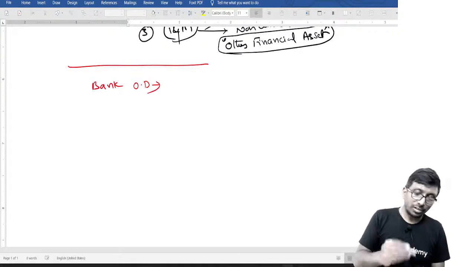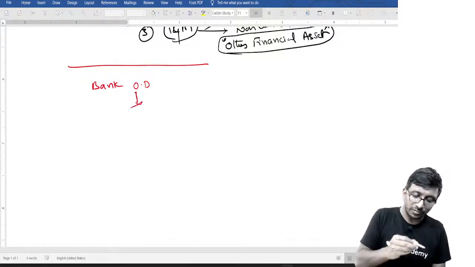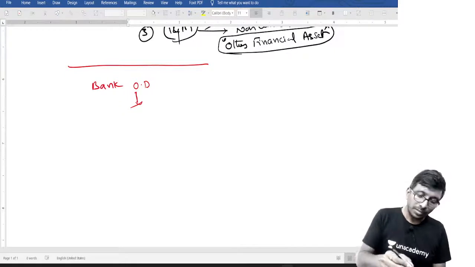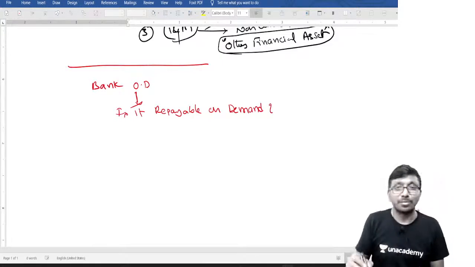Right. Bank overdraft. How do you treat it, sir? Listen, my dear. Whenever you find a bank overdraft in any financial statement, first you should ask, is it repayable on demand? Don't think that every bank overdraft is repayable on demand.